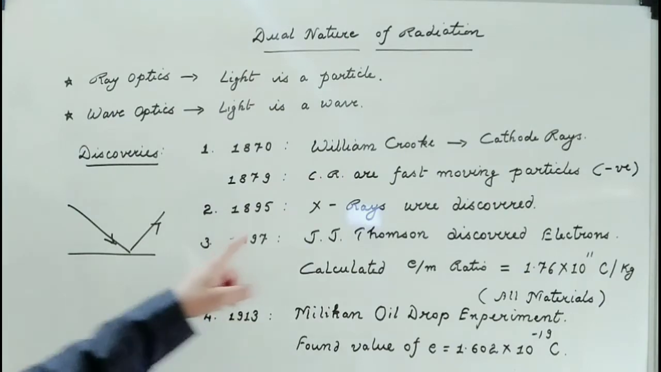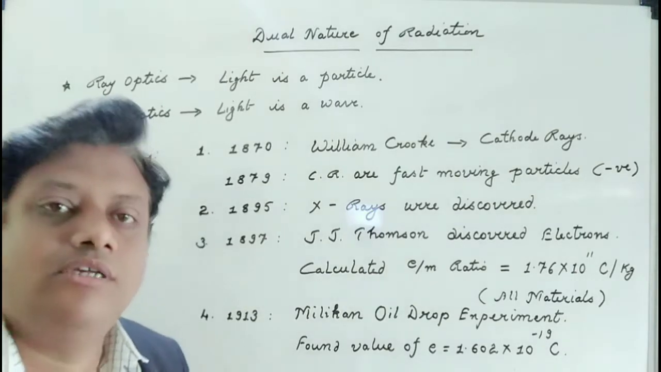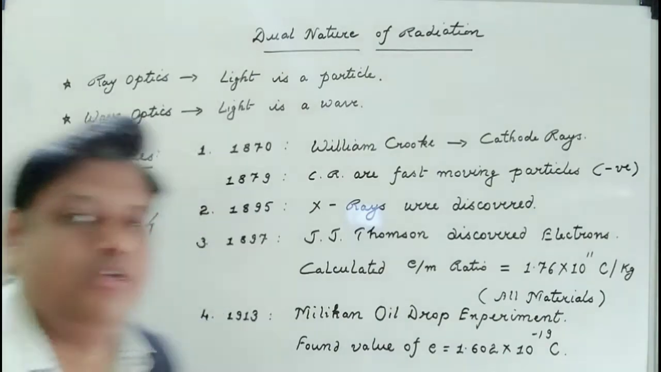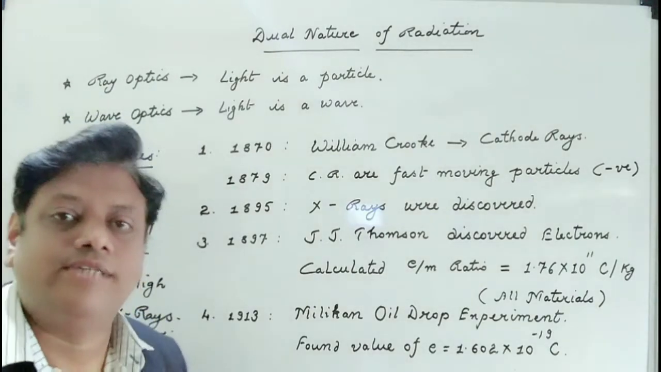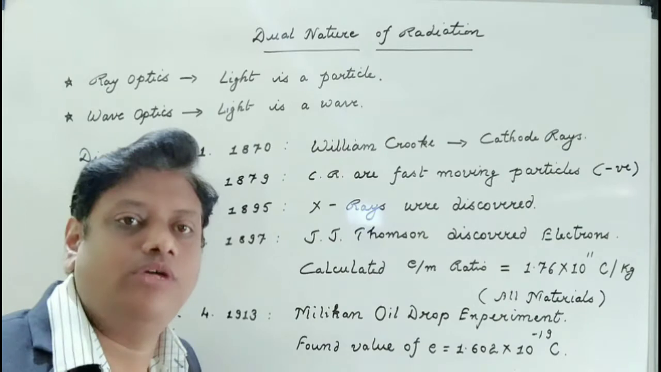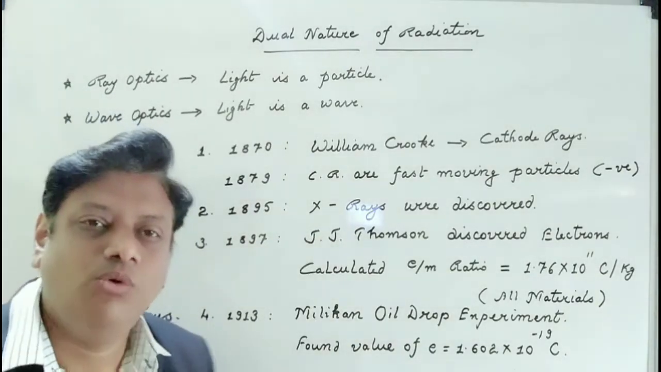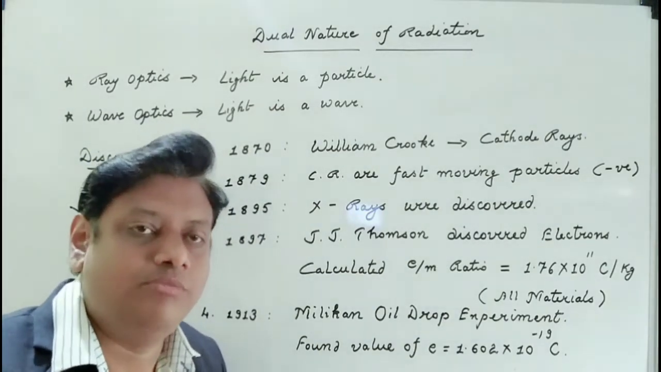After some time, in 1895, X-rays were discovered. Now, what are X-rays? X-rays are actually positively charged particles moving with very high frequency, which we denote by nu. The nu of these particles is very, very high. Why do we call these X-rays? Even today we use the word X-ray, though it was discovered more than a hundred years back. What is the reason behind this?